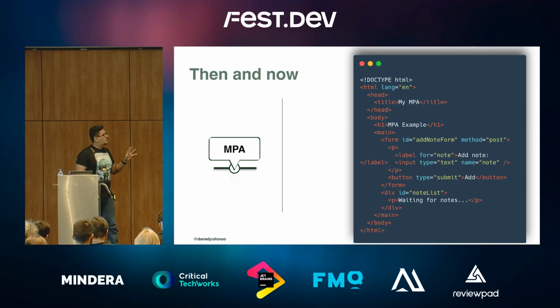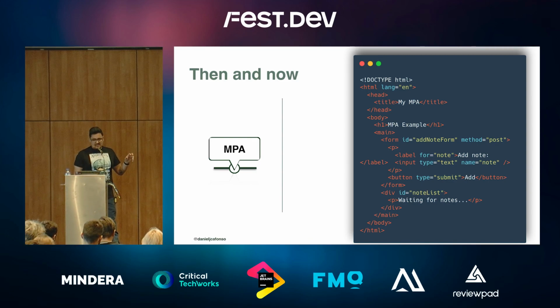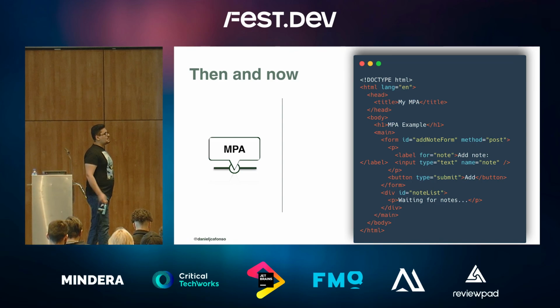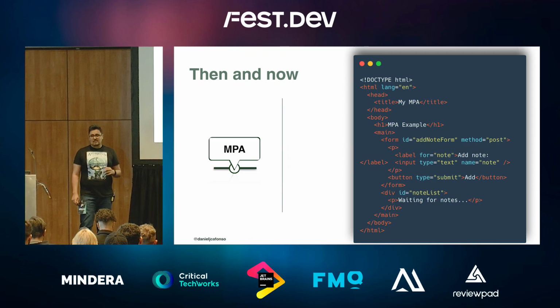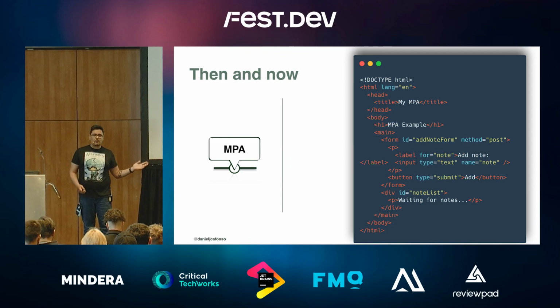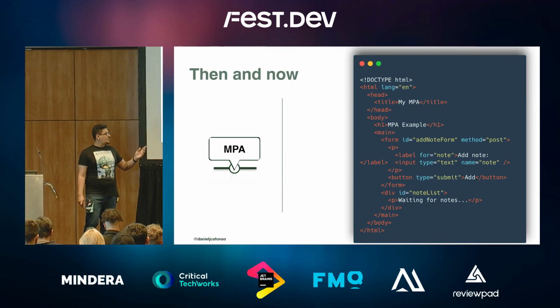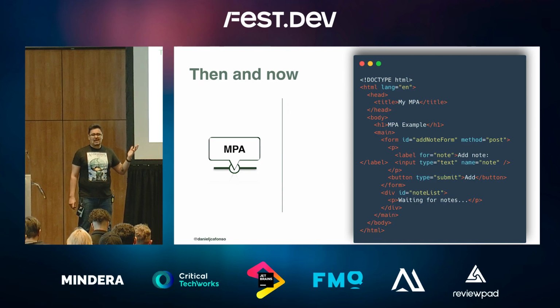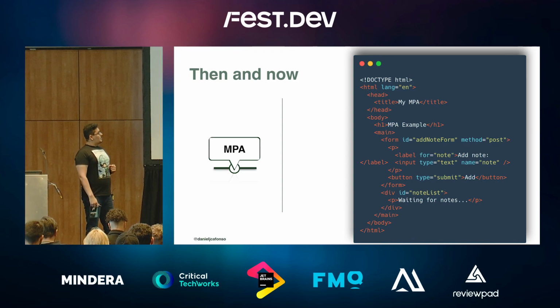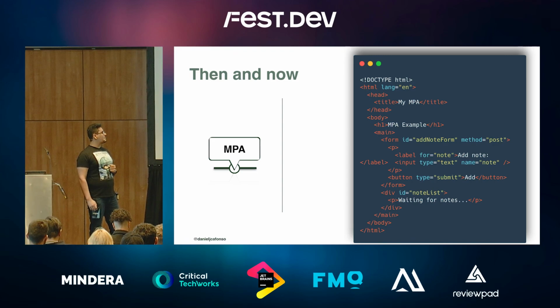All the examples you're going to be seeing, at least in the next couple of slides, are a variant of this HTML file. Here we have an HTML file that has a title, an H1, then a form, because forms are how we did mutations traditionally back then. And we have a div to show the notes. So this is pretty much a note-taking app where you can only add notes. So let's look at this.